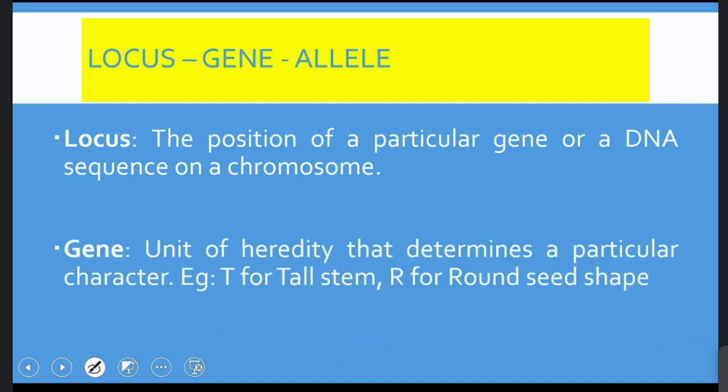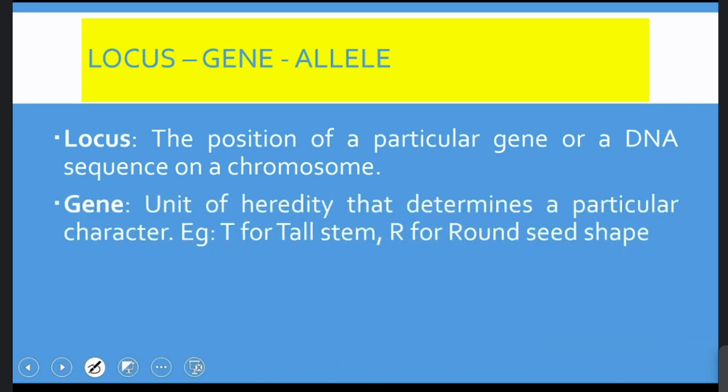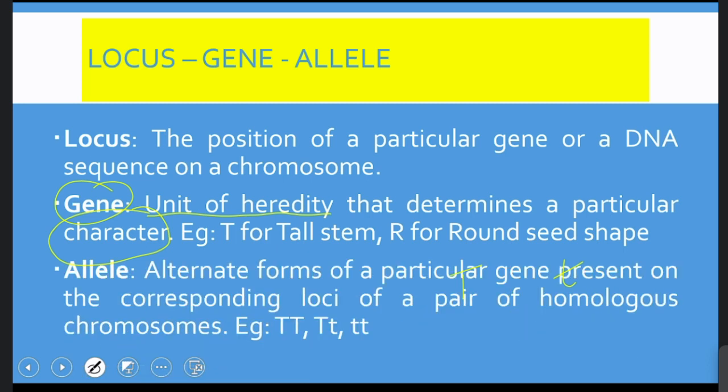Now, second one, gene. A gene can be called a unit of heredity. What is it responsible for? It is responsible for a particular character. So in the famous Mendelian experiment, we know there is a gene for tallness, called capital T, and there is a gene for dwarfness, called small t, and so on. And coming to the allele. What are alleles?